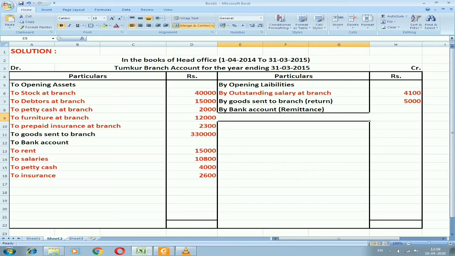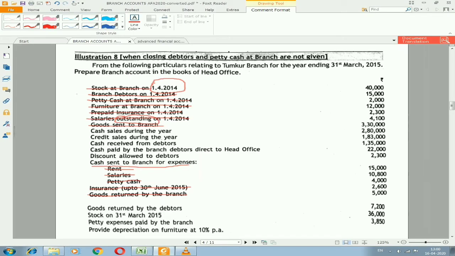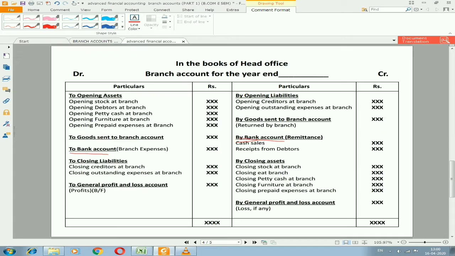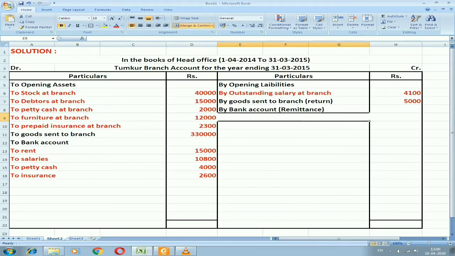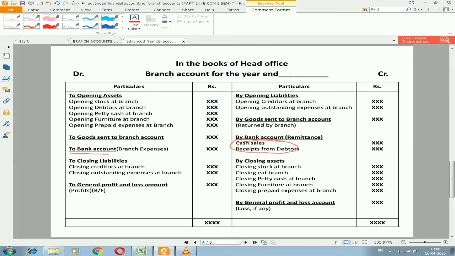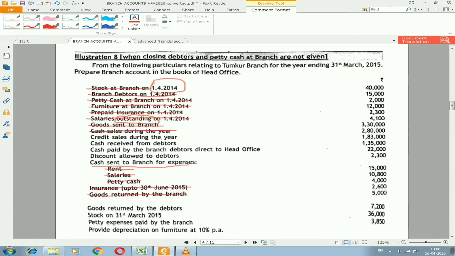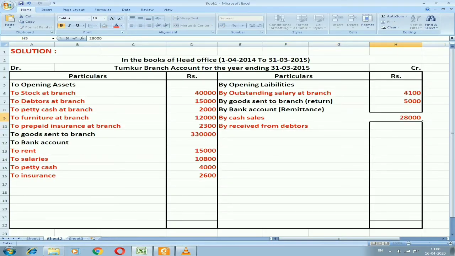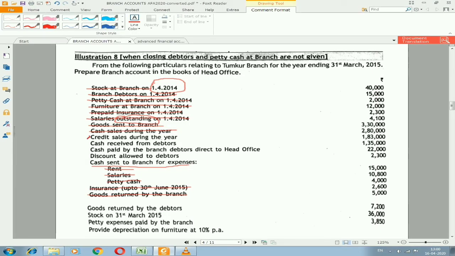Next I need to record on the credit side, by bank account, that is remittance. That is nothing but whatever the income which will be collected by the bank as cash sales, as cash received from debtors, I need to record that. So by cash sales, the branch made some cash sales, as well as the branch received some of the money through debtors. Cash sales during the year we have an amount of 2,80,000. Then credit sales we won't take here.